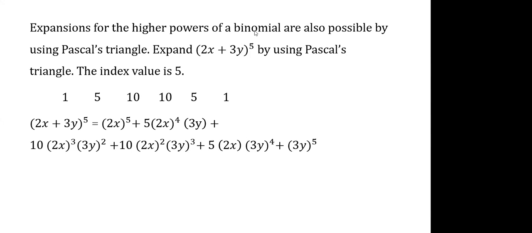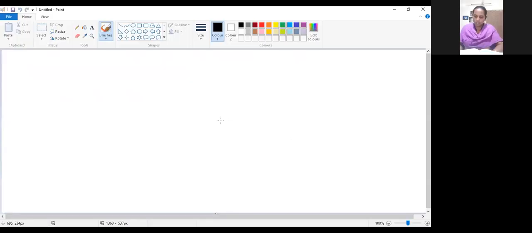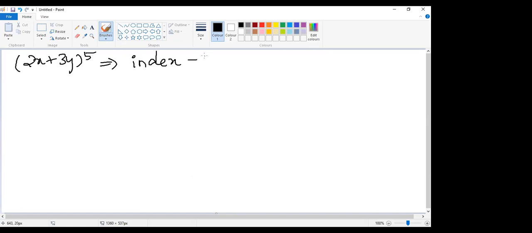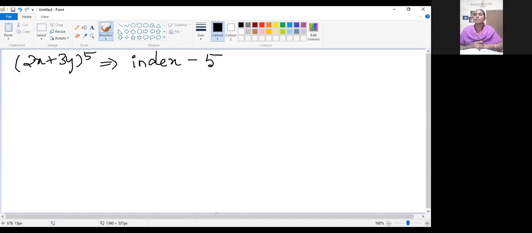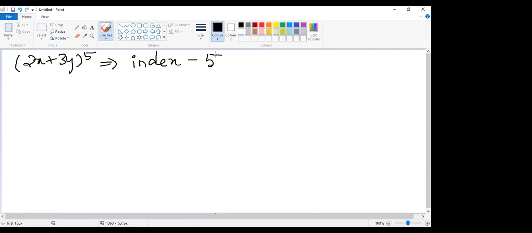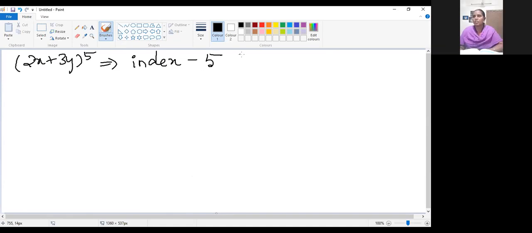Yes, ma'am. Okay. So see, 2x plus 3y whole power 5. Can you tell me what the index value is here? 5. So how many terms will be expanded on the right hand side? We have to find 6 terms, because the number of terms has to be greater than the index value. So 6 terms we are going to expand on the right hand side.